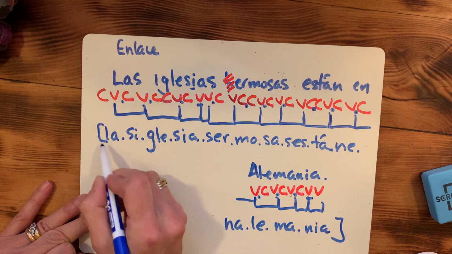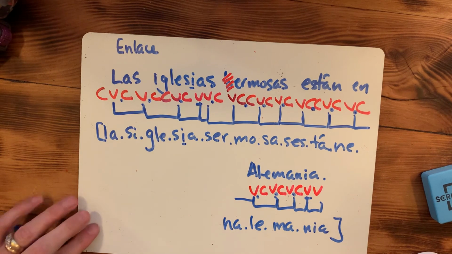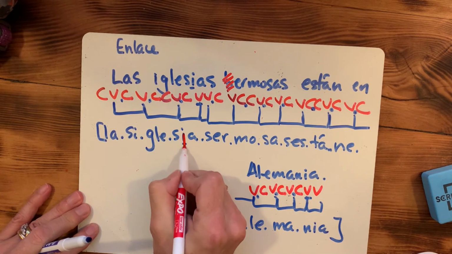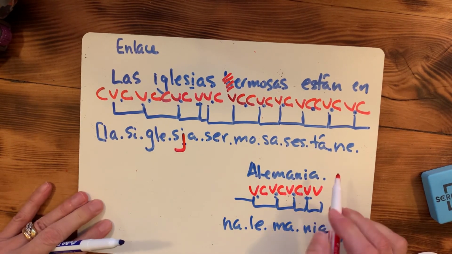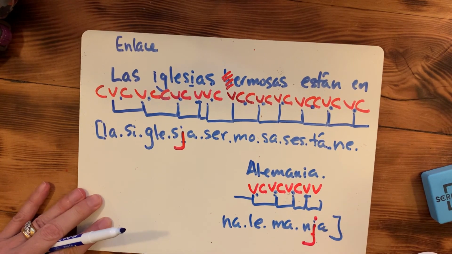Second step, make sure I go back and check to see what I do with my diphthongs, the weak vowels and the diphthongs. This I is in the first position, changes to that yeah sound. And here's another one. This is also in the first position, and changes to that.